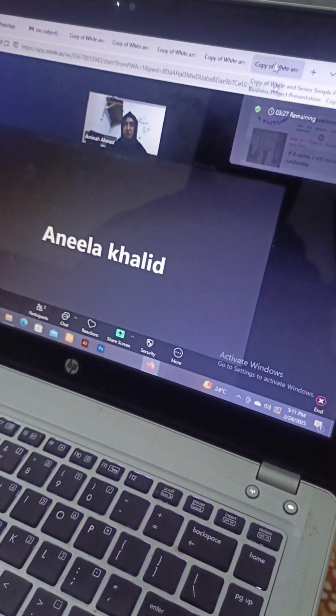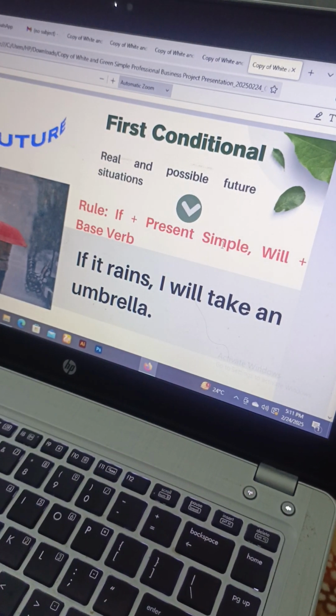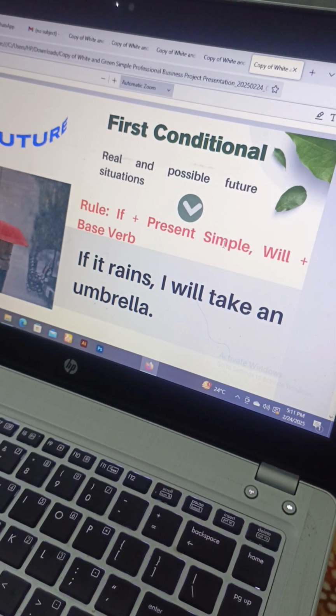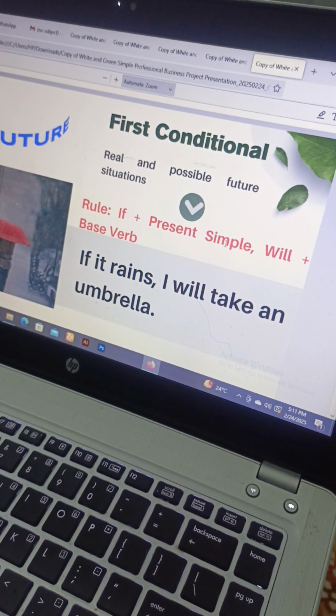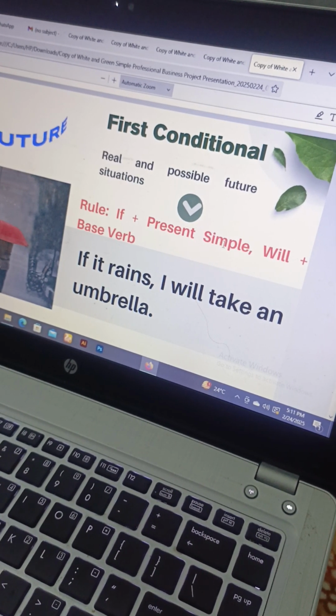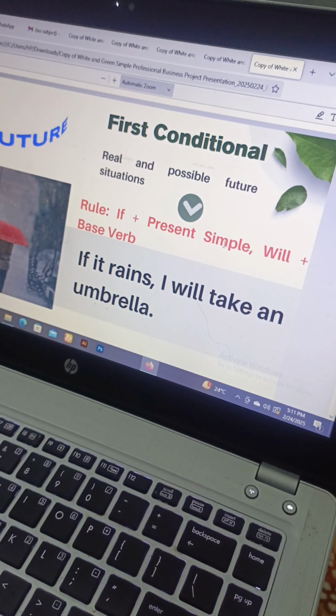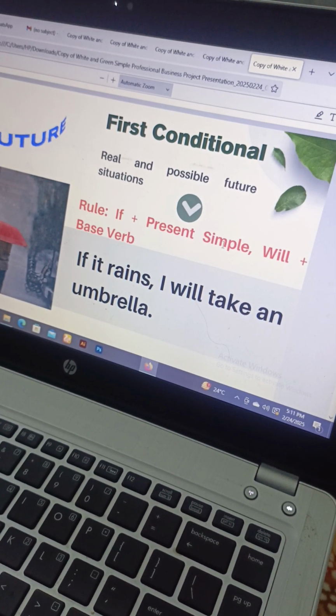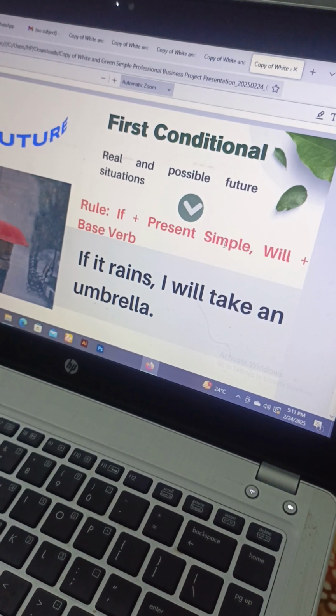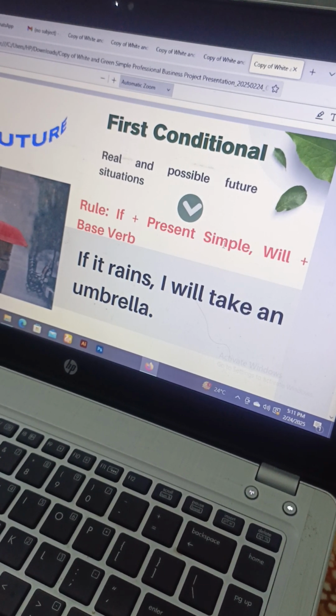Okay, so let's talk about the rules. Again, it's going to start with the if, and the first clause, that's the if clause here, will have a present simple. Like, SES का इजाफा, या you या I है तो हम कुछ भी नहीं लगाएंगे, it's simple. So यहाँ पे rain, so rains, if it rains, SES का हो गया. And in the next clause we won't use the present simple.